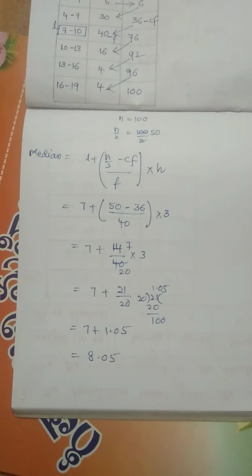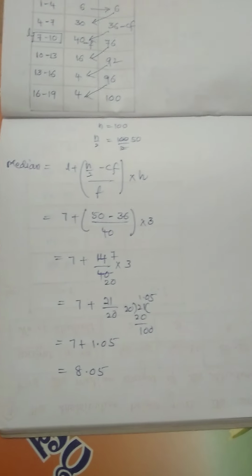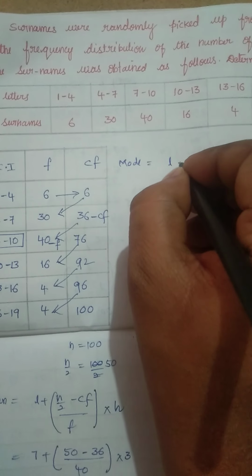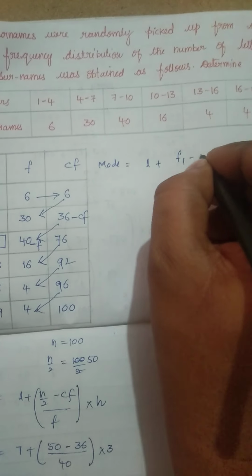So what is the median number of letters in the surnames? That is 8.05. Okay, we will find the mode. How to find the mode, children? What is the formula of mode? Mode equal to L plus F1 minus F0.